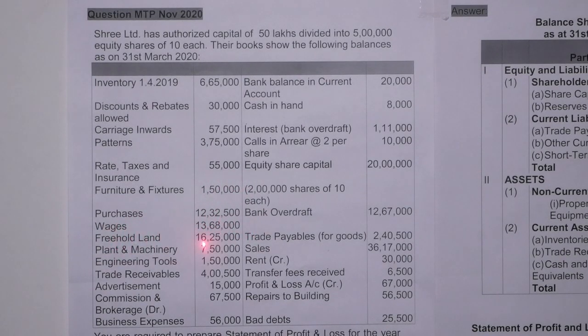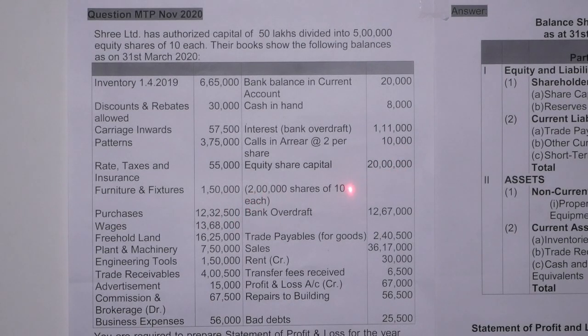Furniture and fixtures, 1,50,000. Purchases, 12,32,500. Wages, 13,68,000. Freehold land, 16,25,000. Plant and machinery, 7,50,000. Engineering tools, 1,50,000. Trade receivables, 4,500,000. Advertisement, 15,000. Commission and brokerage, 67,500. Business expenses, 56,000. Bank balance in current account, 20,000. Cash in hand, 8,000. Bank overdraft, 1,11,000. Calls in arrear at the rate of 2 per share, 10,000. Equity share capital, 20 lakh.